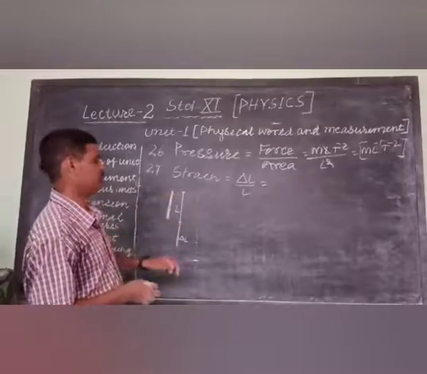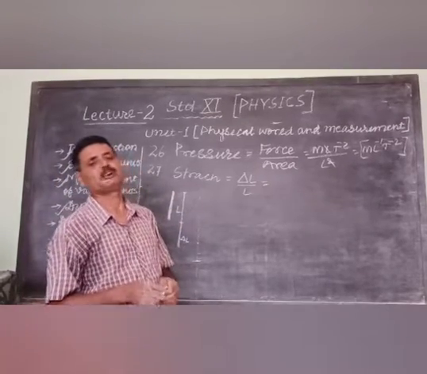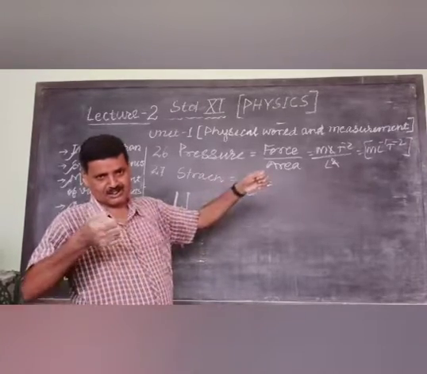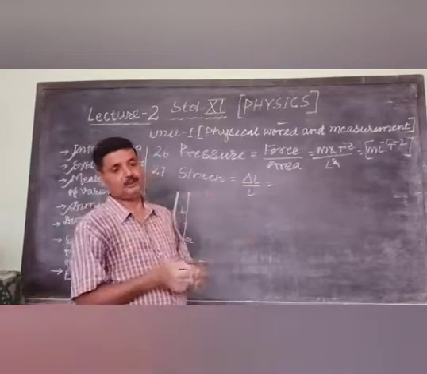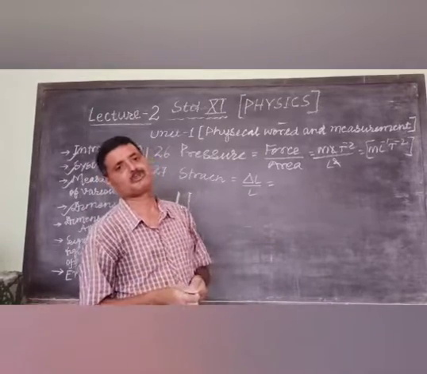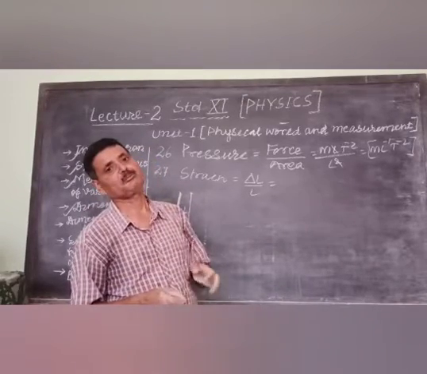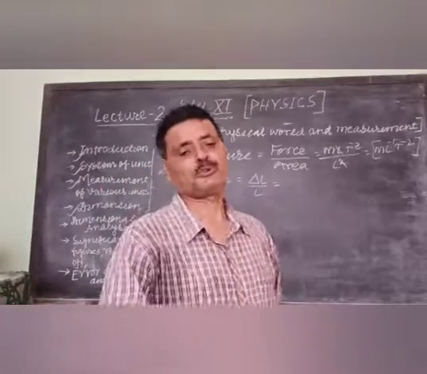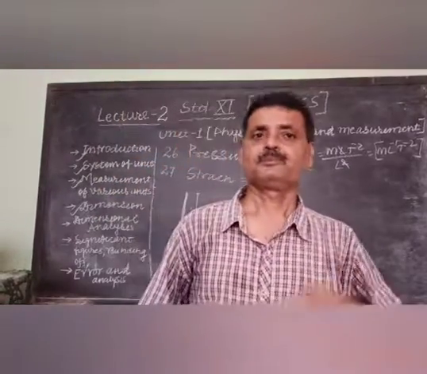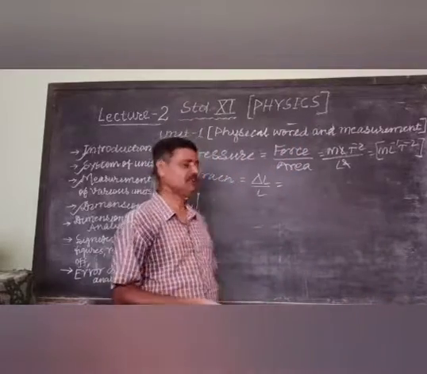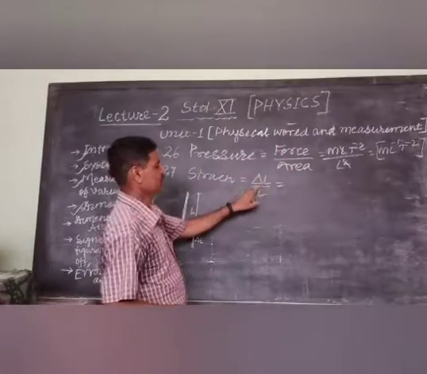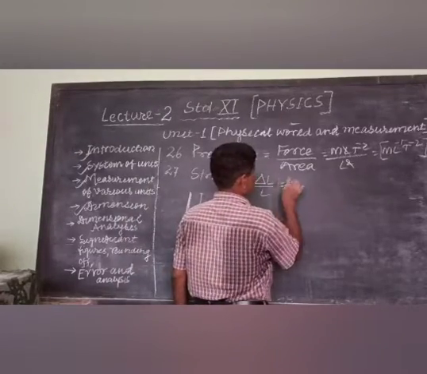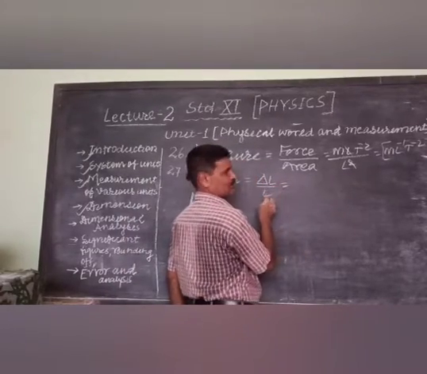Suppose the length was 5 centimeter and force was applied on an elastic substance and its length becomes 9 centimeter. It means elongation is 4. We can say 4 centimeter is the increase in length or change in length, that is delta L, by original length. There is no need to write change in length by original length.